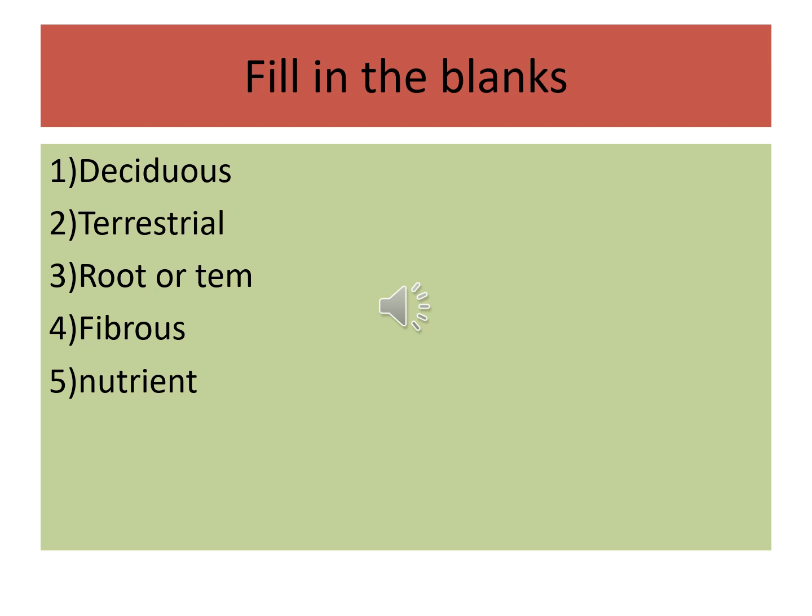I read them once again. Trees which shed their leaves in winter are called deciduous trees. Plants which grow on land are called terrestrial plants. Submerged plants do not have root or stem. The grass family has fibrous roots which hold the soil tightly. Fifth one, insectivorous plants grow on soil deficient in nutrient.